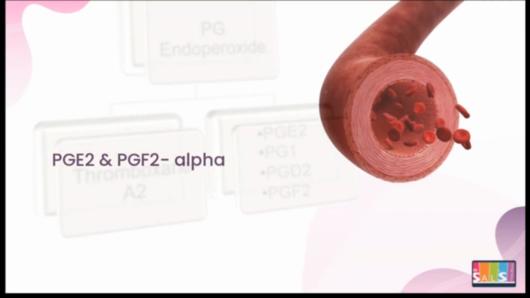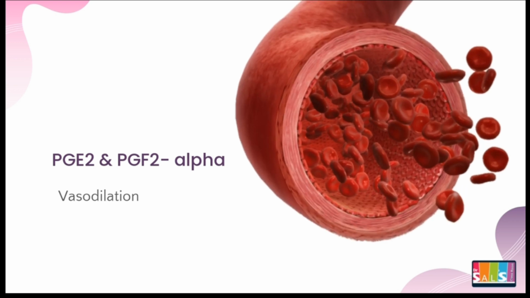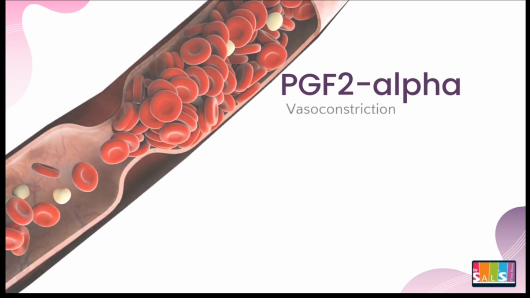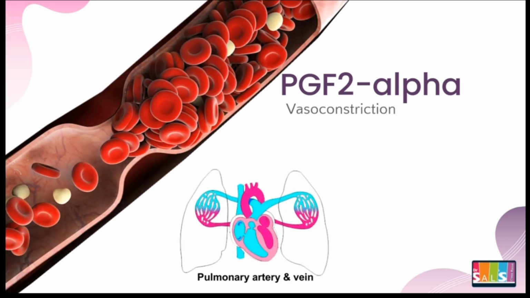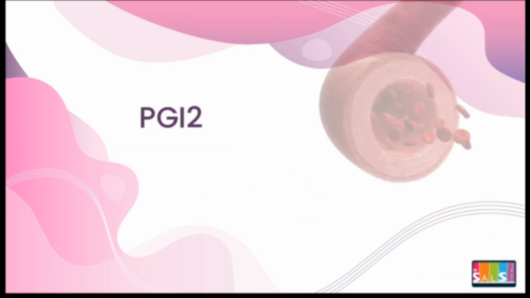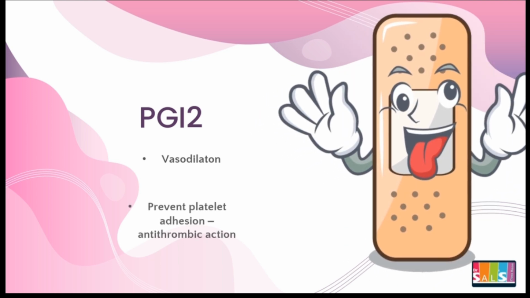PGE2 and PGF2 alpha cause vasodilation. PGF2 commonly produces vasoconstriction mainly in the large veins and arteries, preferably pulmonary arteries and veins. Vascular endothelium produces prostaglandin I2, a potent vasodilator. It also inhibits platelet adhesion to the endothelium, hence it has an antithrombotic action.